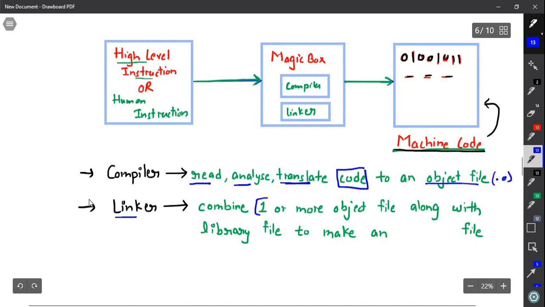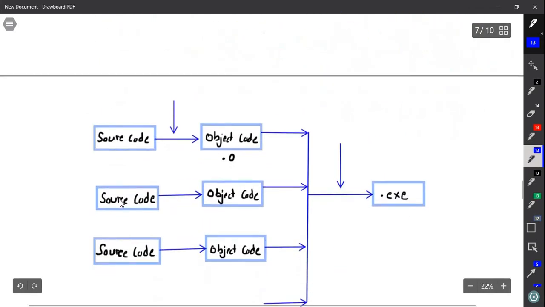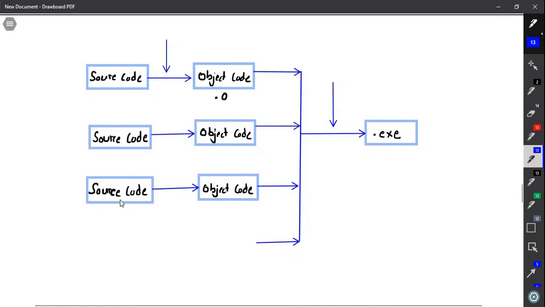It will combine one or more object files generated by the compiler, along with some library files, to make an executable file. .exe will be the extension. So let us take the help of a diagram to understand it better.